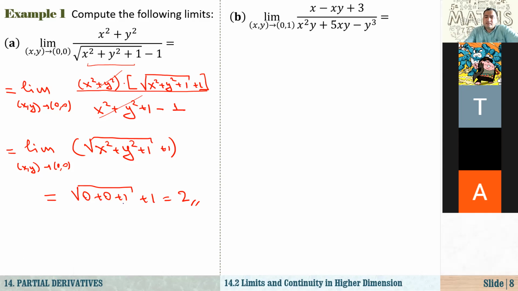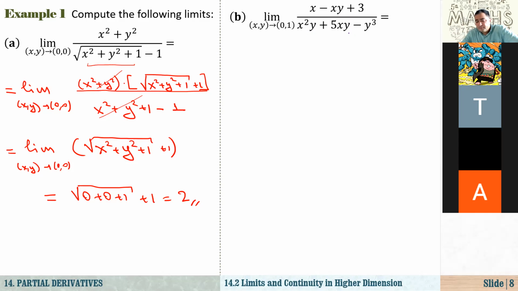How about in the second example, question B, to evaluate this limit as x, y approach 0, 1, and our function is a function of two variables: x minus xy plus 3 over x squared times y plus 5 times xy minus y cubed. Now if we evaluate, we see that in the numerator we have a polynomial function of two variables.